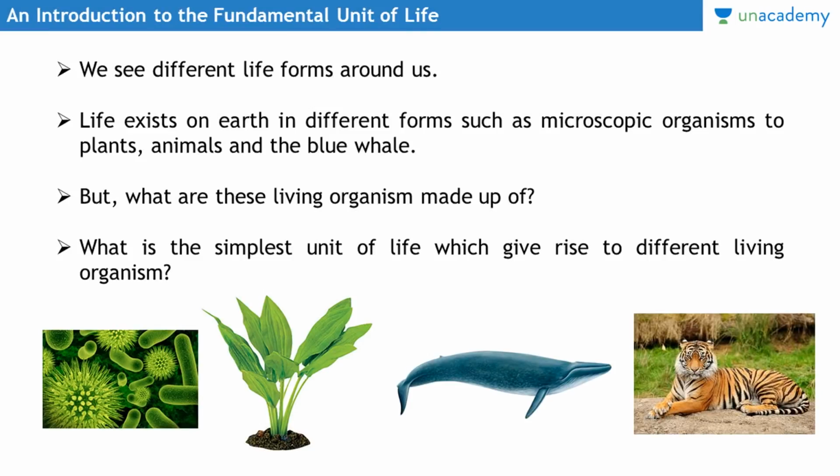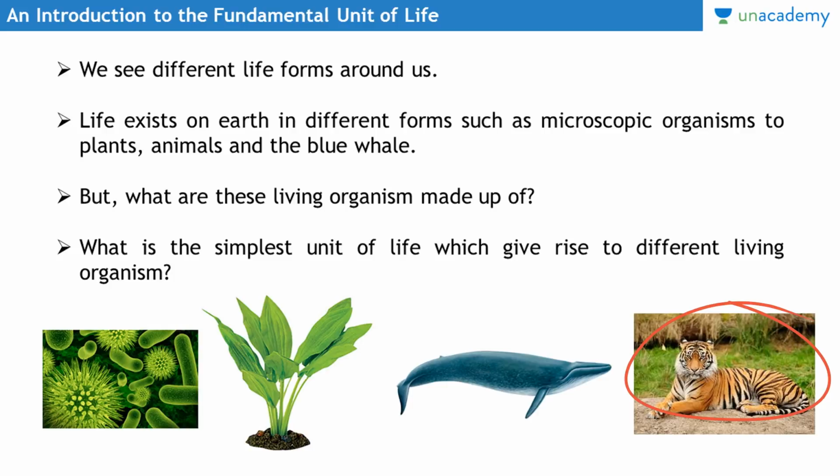So, friends, basically we see different life forms around us. Earth is the only planet where life exists, and this life exists in a diverse form, such as microscopic organisms, plants, animals, and blue whales. Life exists as microscopic organisms, and is also present in plants, and in the largest organism, the blue whale, and in animals and human beings. The point is that there is a diversity of life forms. There are different types of living organisms living on planet earth.